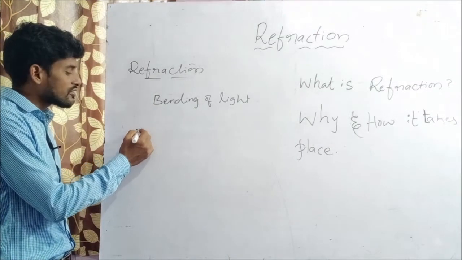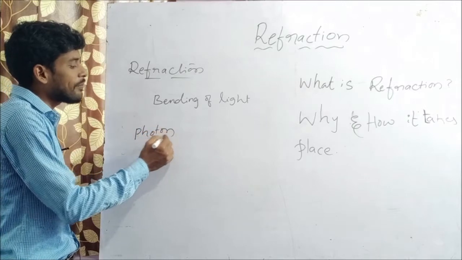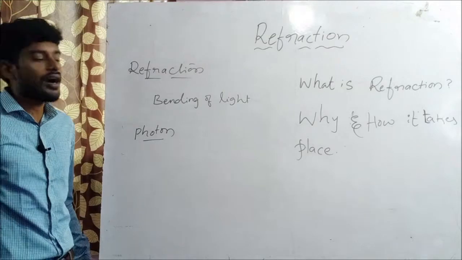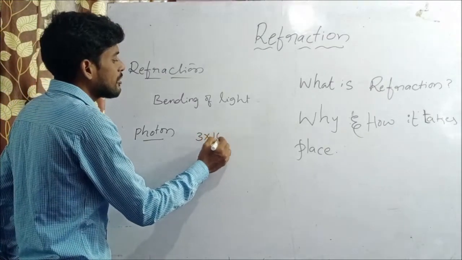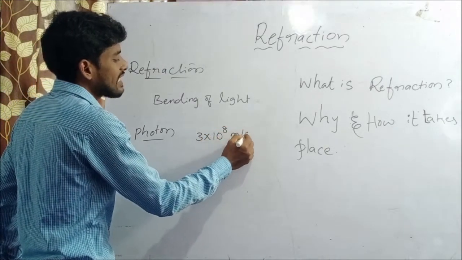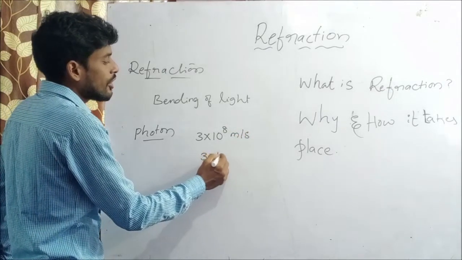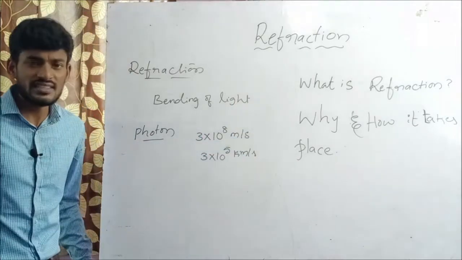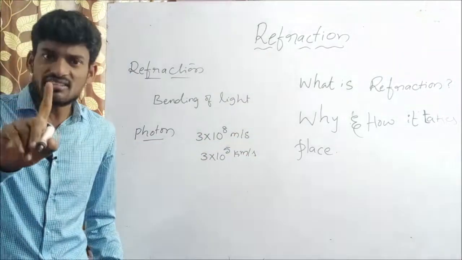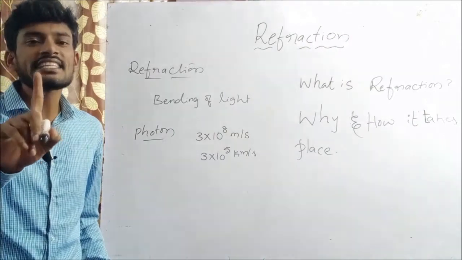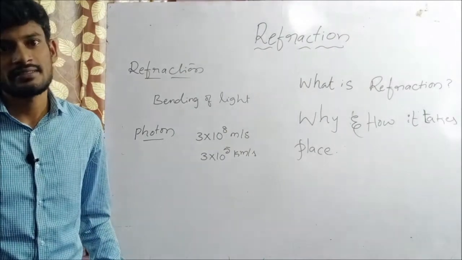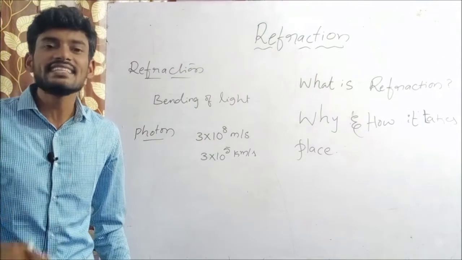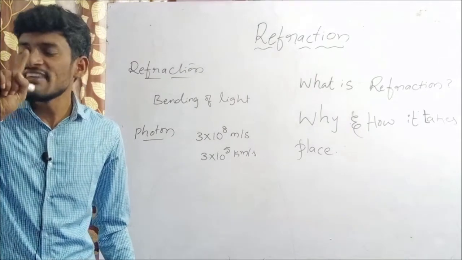Filled with photons. Photon, the light particle, has the maximum speed of 3 into 10 to the power of 8 meter per second, or 3 into 10 to the power of 5 kilometer per second. That means light can travel 3 lakh kilometers in 1 second. That's why we get light from the sun in 7 minutes 51 seconds.